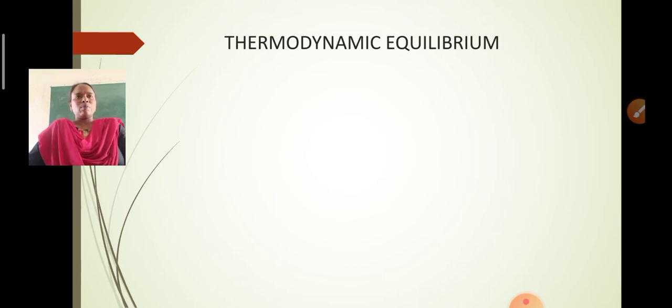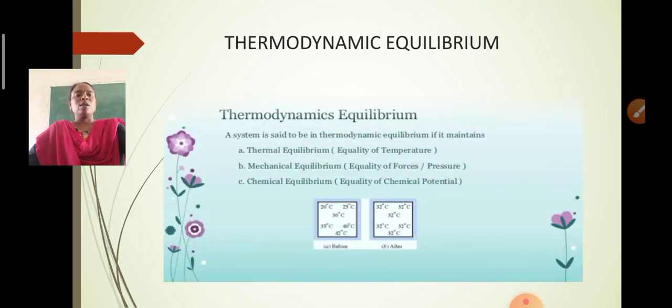And a thermodynamic system is one which is described in terms of thermodynamic variables. When the thermodynamic variables attain a steady value, that is, they are independent of time, the system is said to be in a state of thermodynamic equilibrium. Thermodynamic equilibrium can be expressed in terms of different types of equilibrium. Let us see one by one what they are.